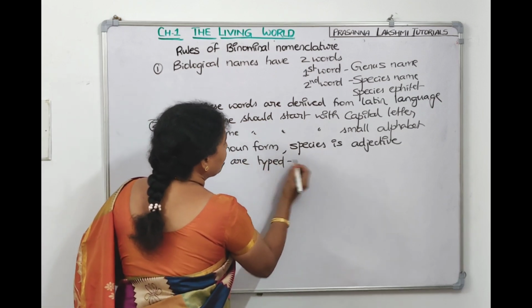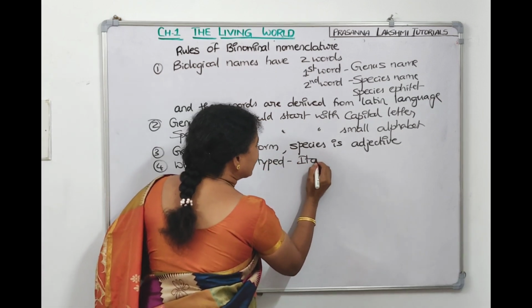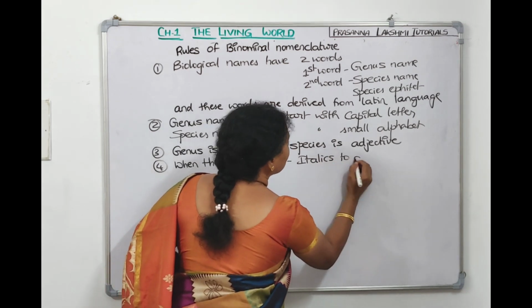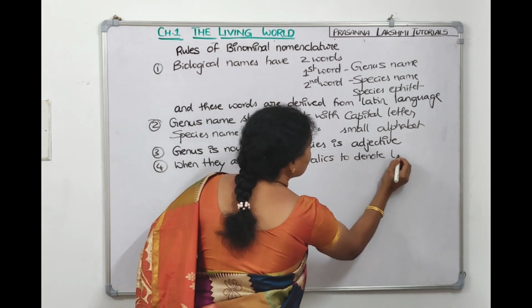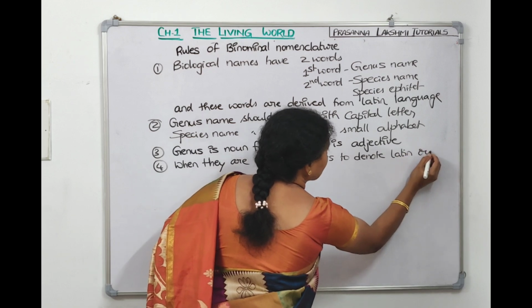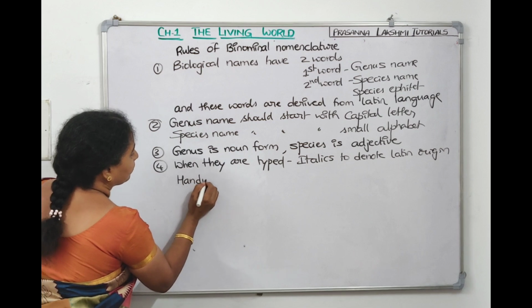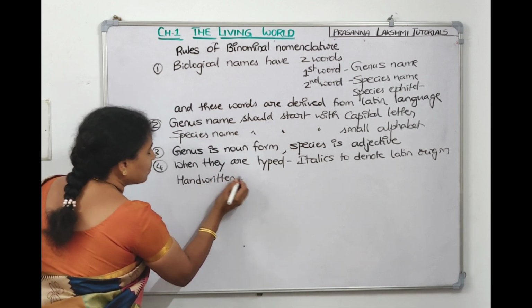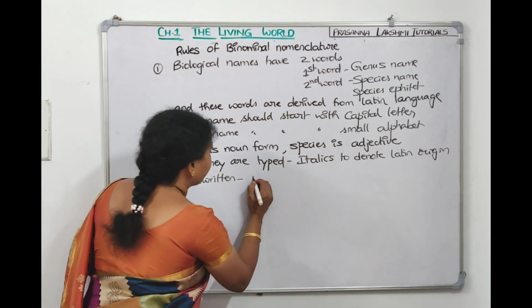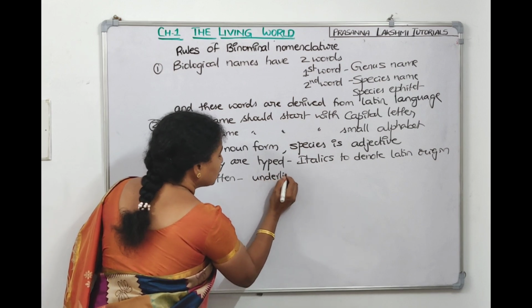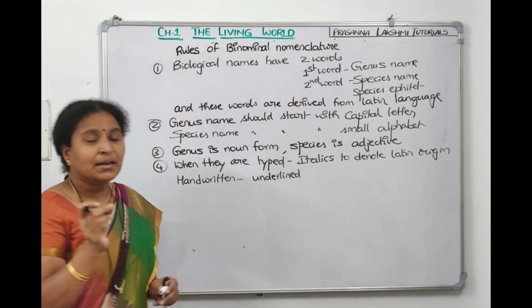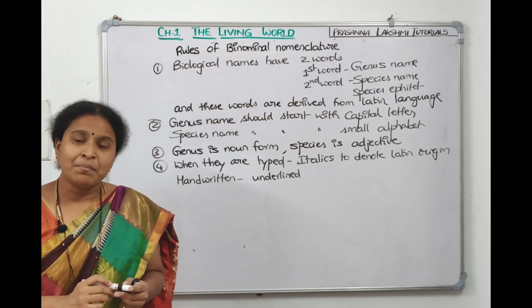Why are we typing in italics? To denote its Latin origin. And handwritten names should be underlined, one underline below the genus name, another below the species name.